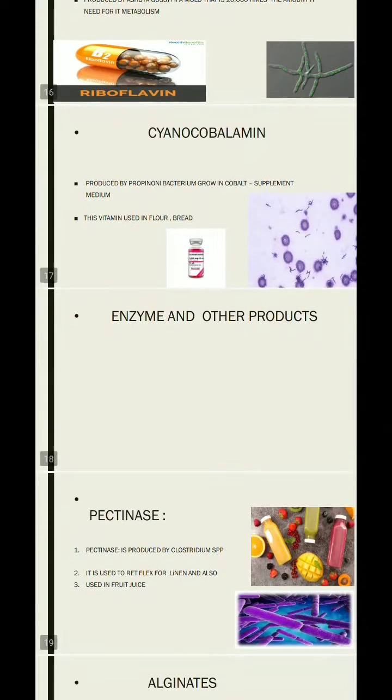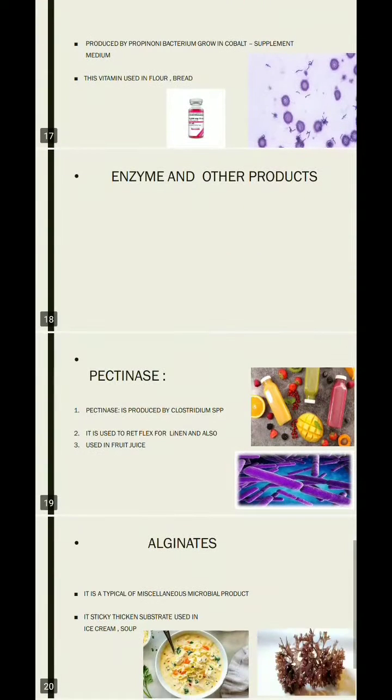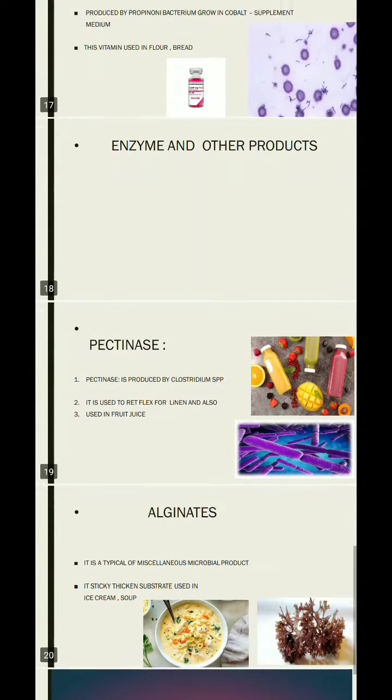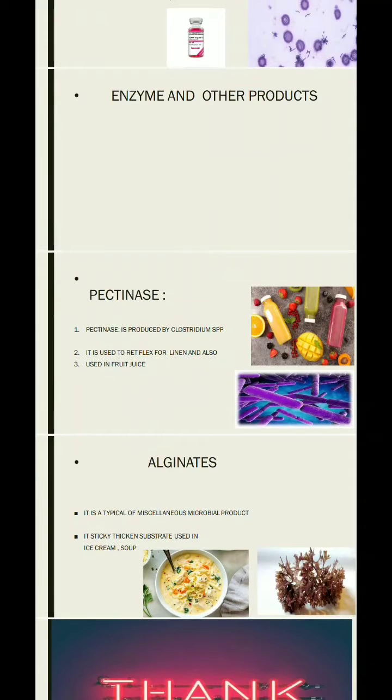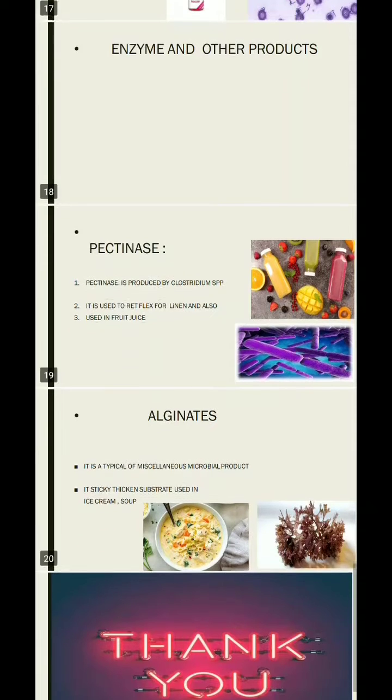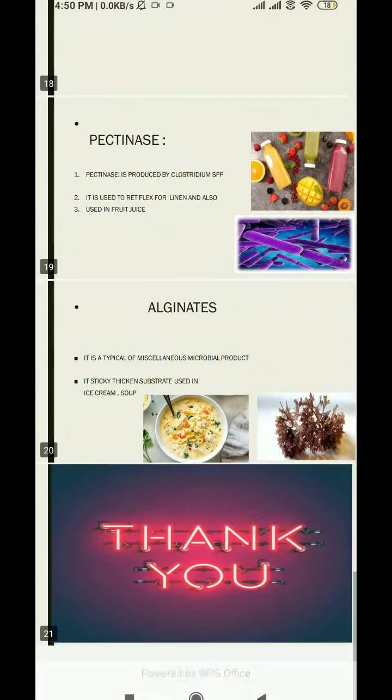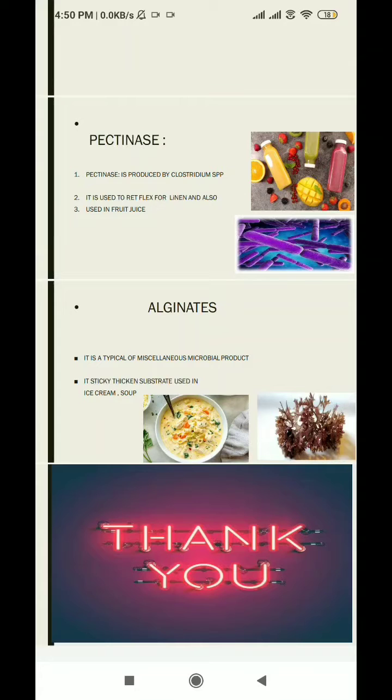Now let us discuss regarding the enzyme and other products. The enzymes includes of pectinase and alginates. Now coming to pectinases, it produced by Clostridium species. It is used to reflex for lenin and also used in fruit juices. Now regarding alginates, it is a typical of miscellaneous microbial product. It thickens the substrate used in ice creams and scoops.